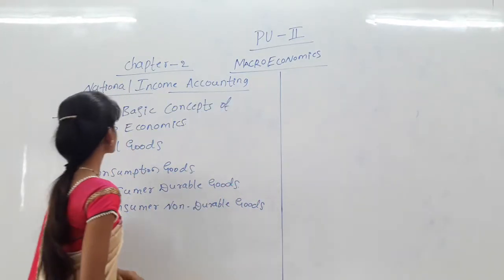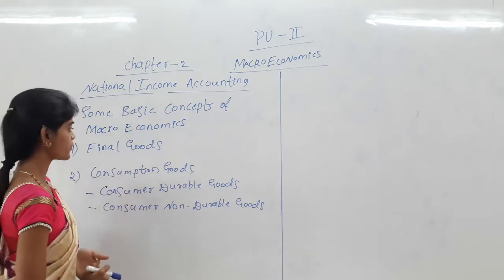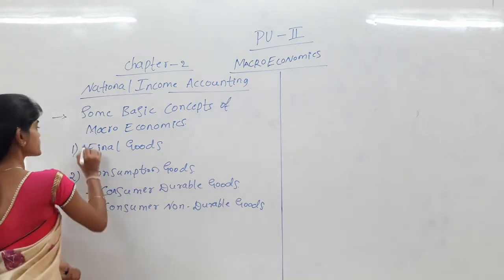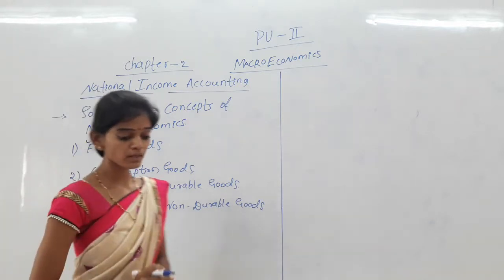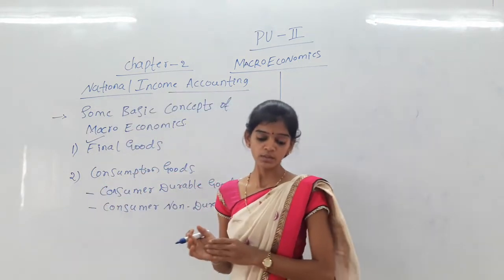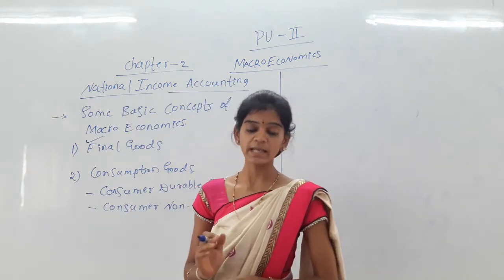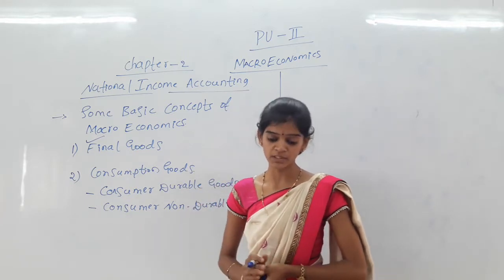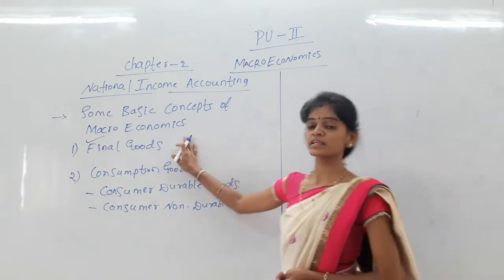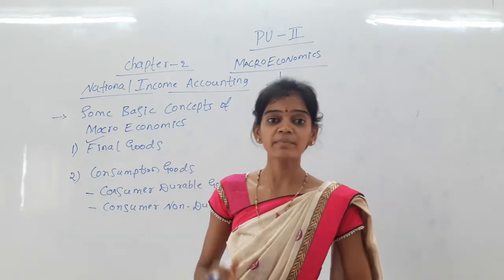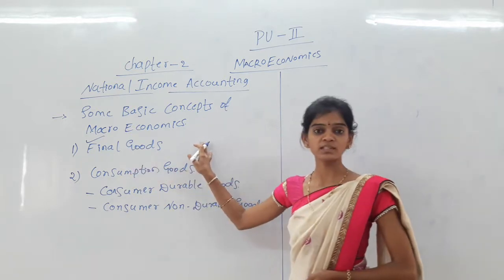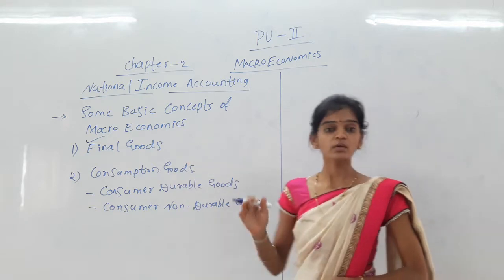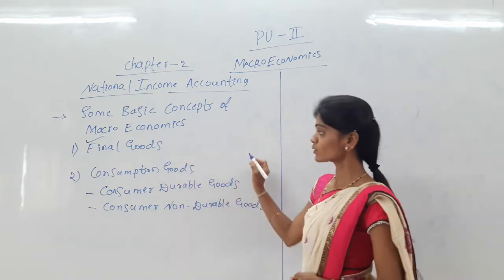Some basic concepts of macroeconomics: the first one is final goods. Final goods are goods for final use which will not undergo any other transformation. Final goods means what we finally purchase in the market; it will not go through another process.